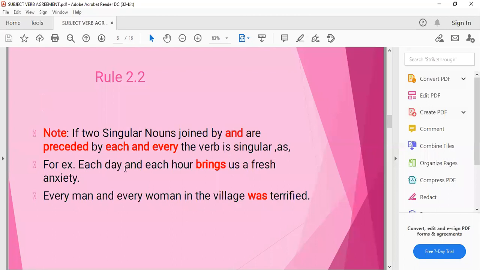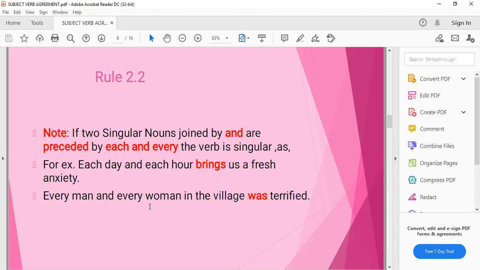For example, each day and each hour. Day and hour are the nouns which are joined with the help of and, but they are preceded by the word each. So each refers to the singular. That's why we are using here brings, with the first form of the verb taken as third person singular. Each day and each hour brings us a fresh anxiety.